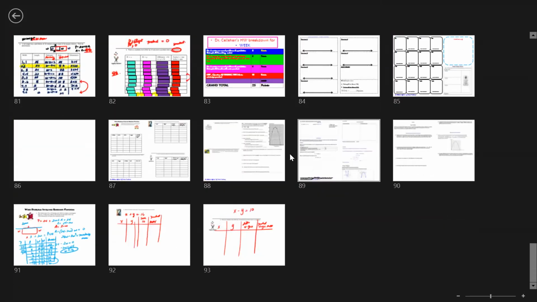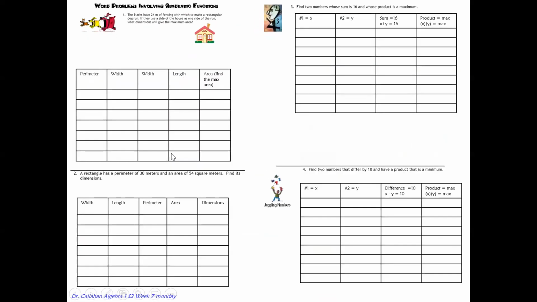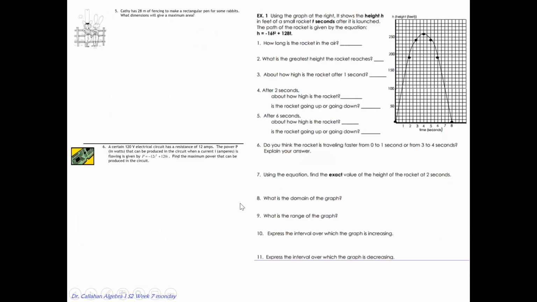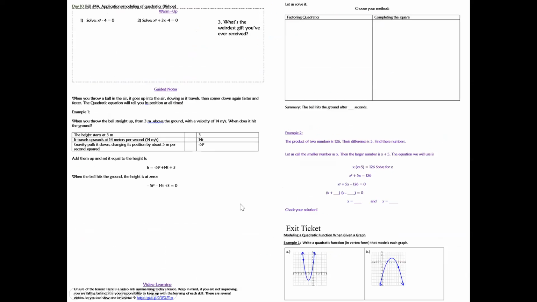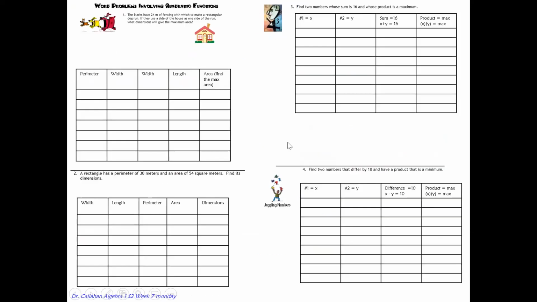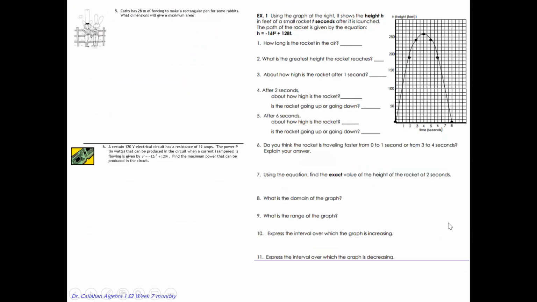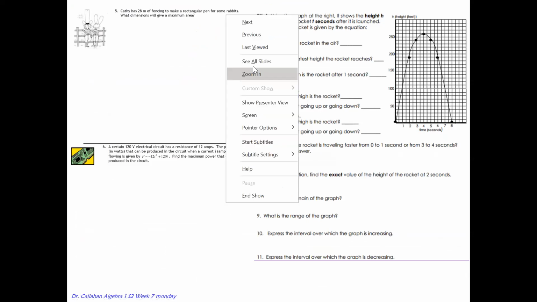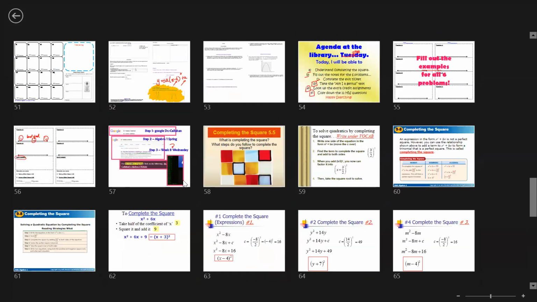Your guided notes today look like the following. This is your first page. There are 4 questions we're going to go over. Second page and third page. Let's start off with this one right here. We're going to start off with some of these a little bit more simple, and then eventually we'll get to a little bit more difficult stuff.